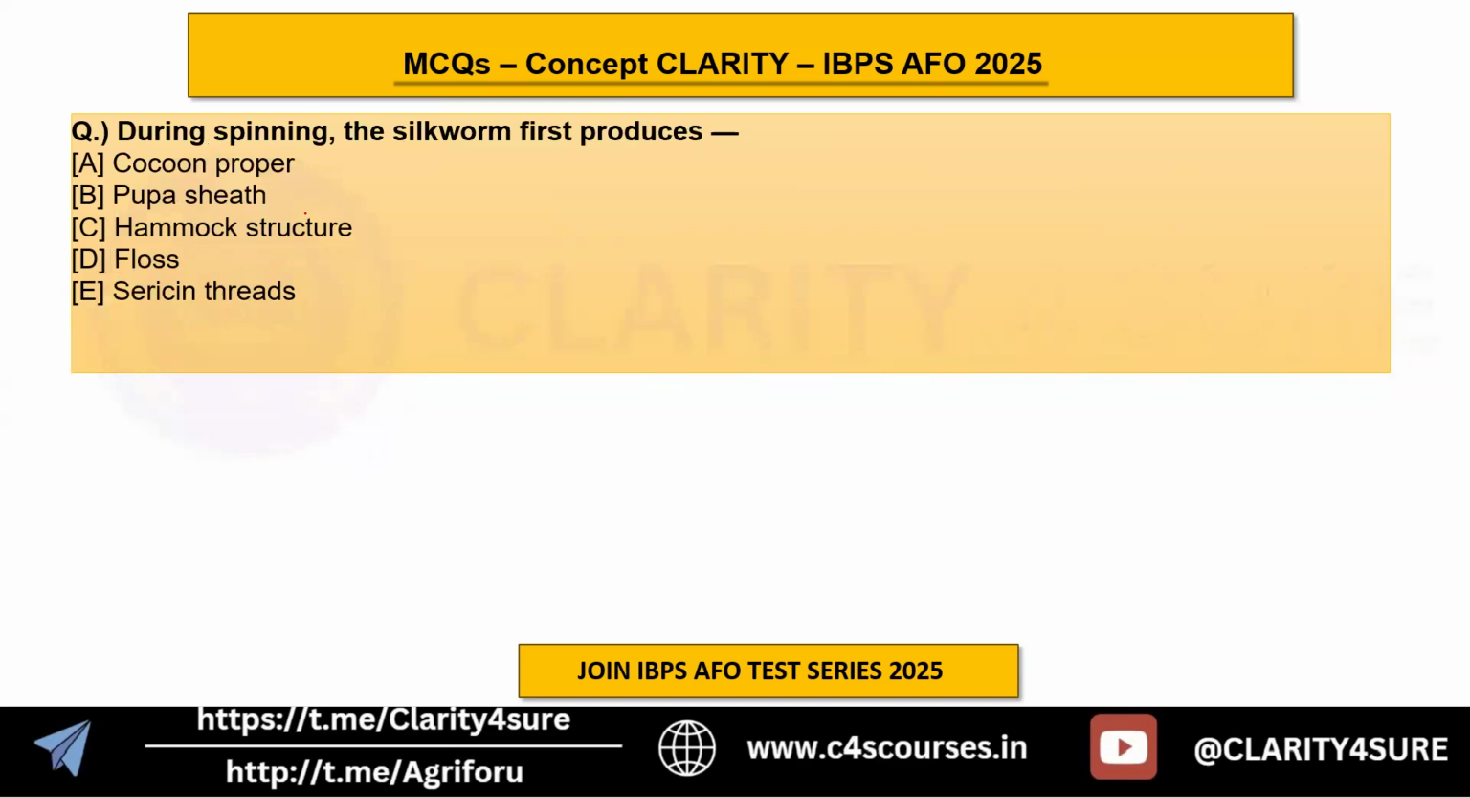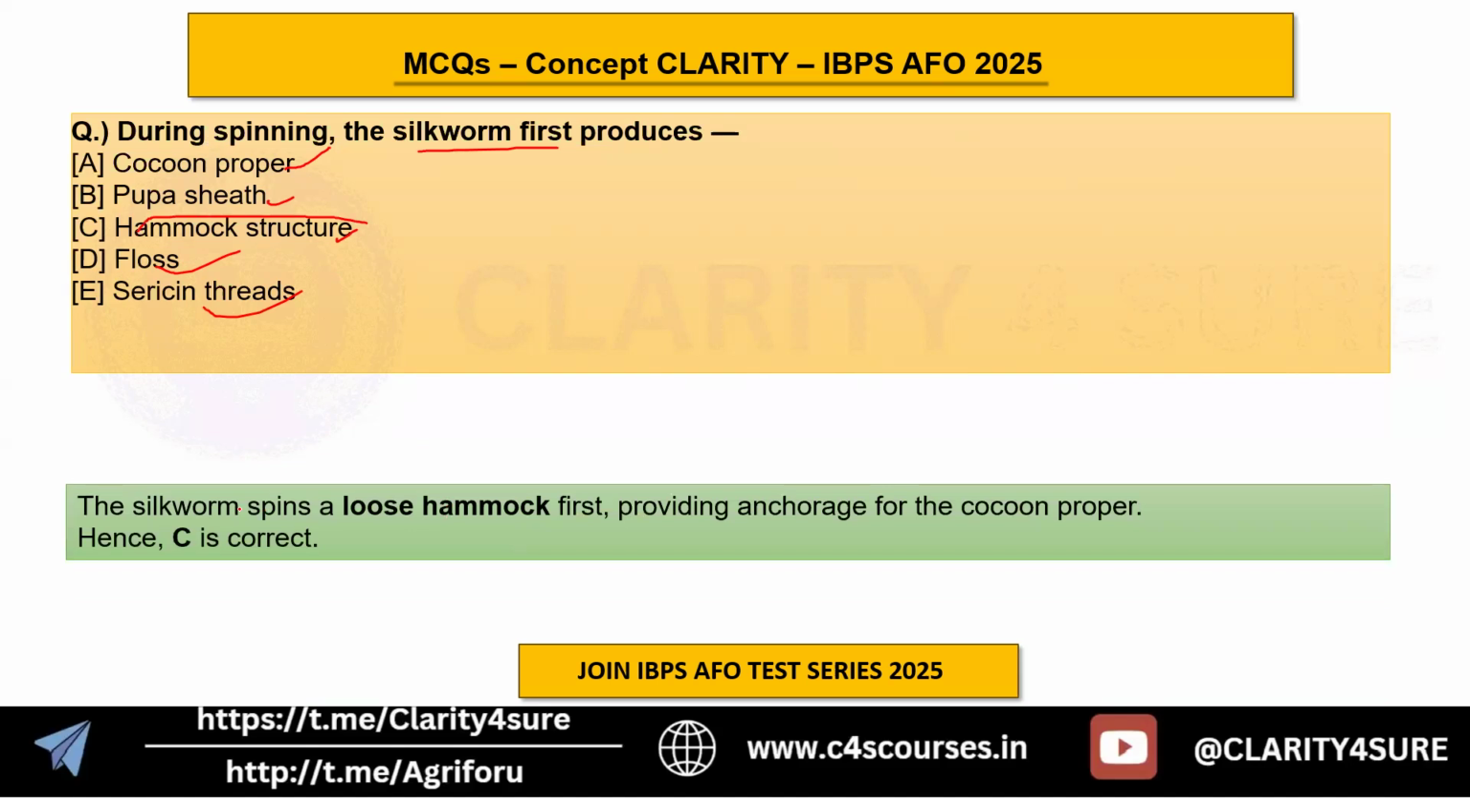Next. So during the spinning process, the silkworm first produces. What is the first structure, or what is the first product which is produced by the silkworm here? Okay, so there is a cocoon proper, there is a pupa sheath or hammock structure, the floss or sericin threads. So actually the answer here is hammock structure. Okay, what is hammock structure? The silkworm spins a loose hammock first, providing an anchorage for the spinning of the cocoon, to have an anchorage for the cocoon properly. Okay, so this structure is known as hammock structure.